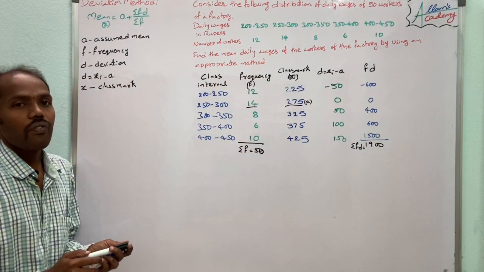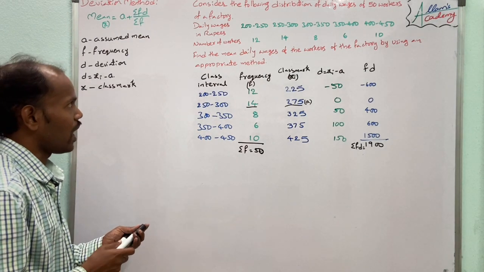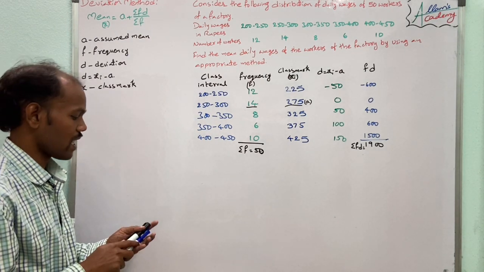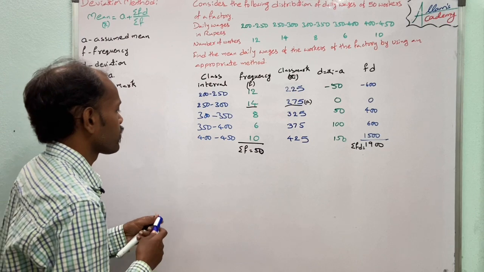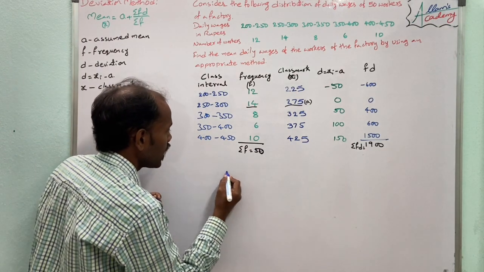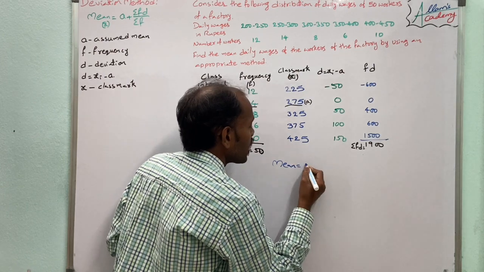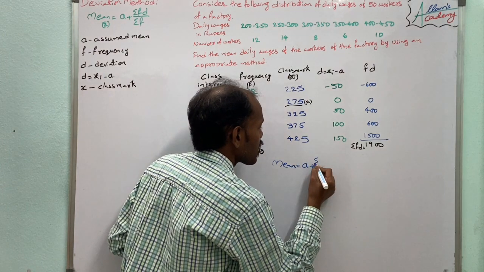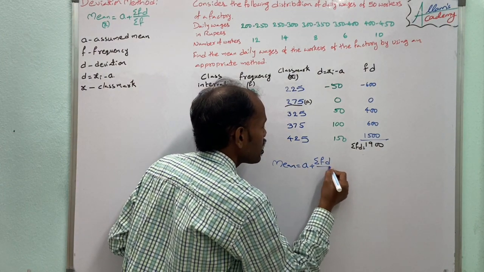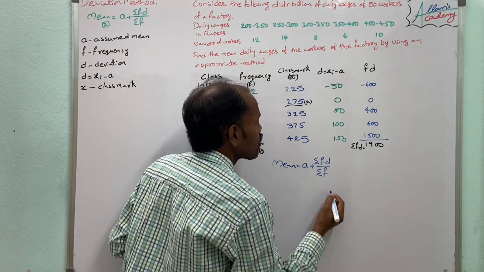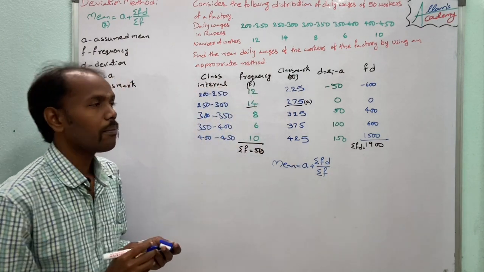So now finding the mean of the given data. Mean equals A plus summation fd by summation f, through the deviation method.